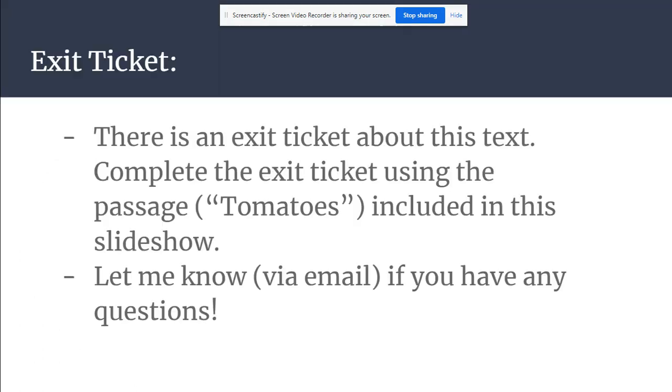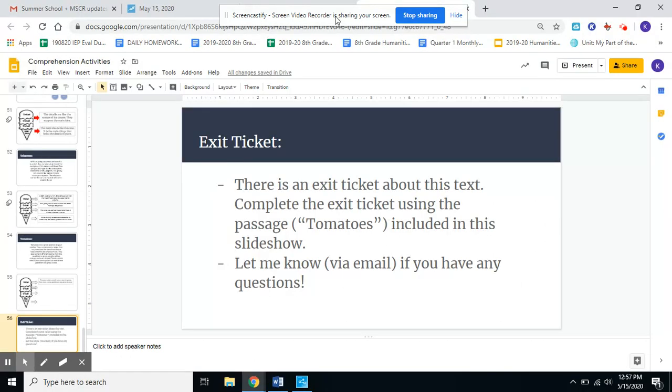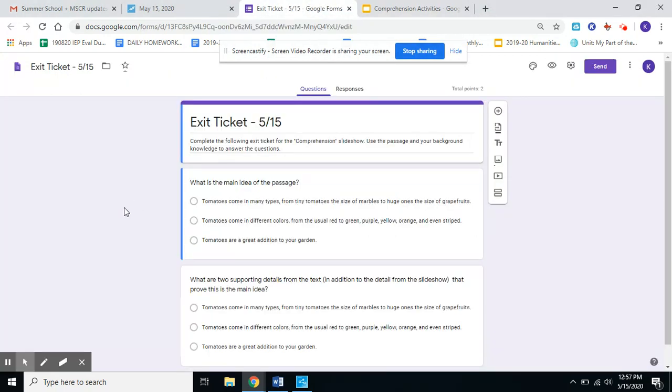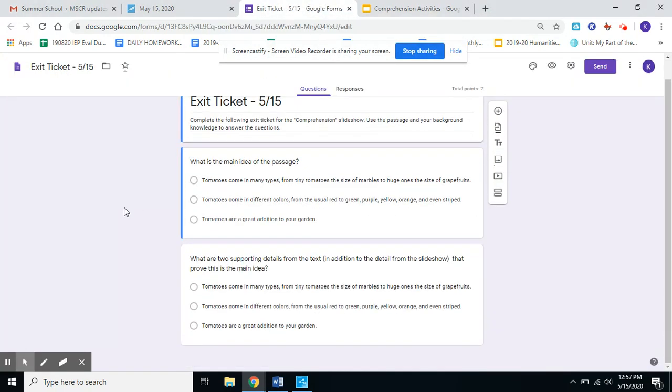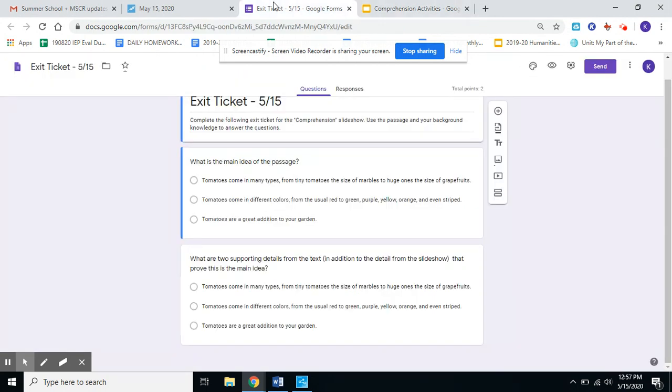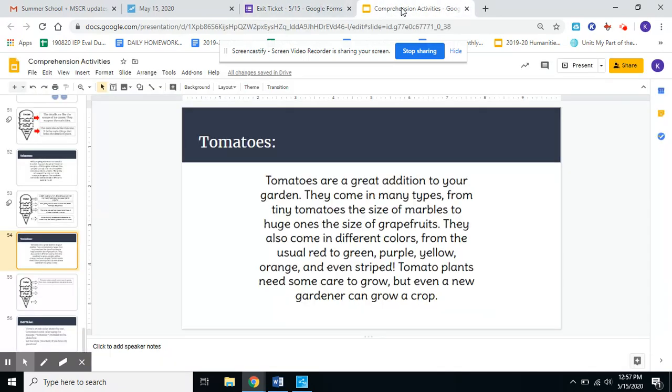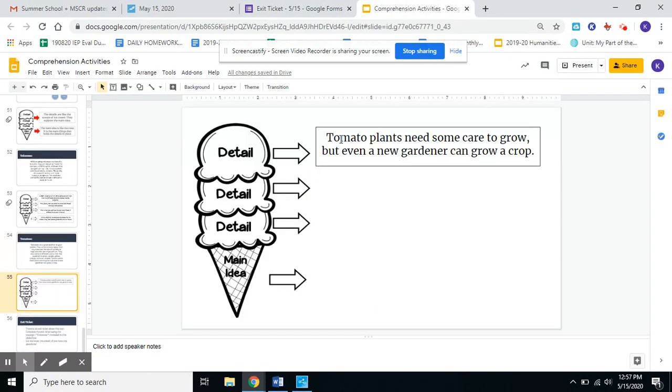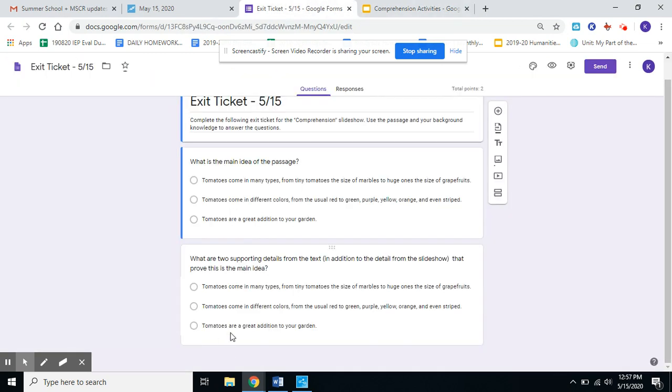And your responsibility in your exit ticket today is to identify the main idea and the other supporting details in this text. So this is what the exit ticket looks like. Question 1 says, what is the main idea of the passage? And that is the tomatoes passage, this one right here. And then the second question says, what are 2 supporting details from the text that prove this is the main idea? So these are in addition to the one that I shared here, which is that tomato plants need some care to grow, but even a new gardener can grow a crop. You are choosing the other 2 details that support whatever main idea you chose in question 1.